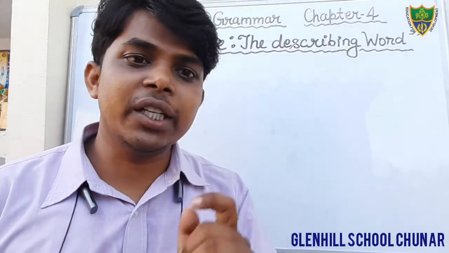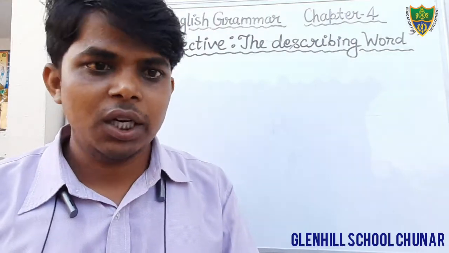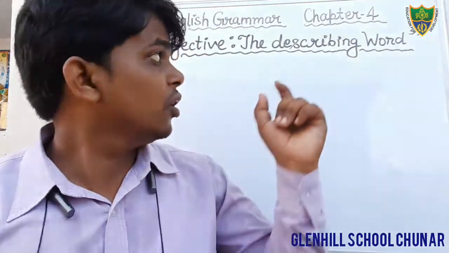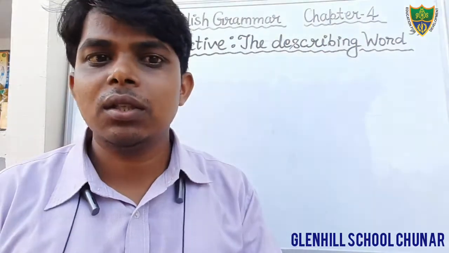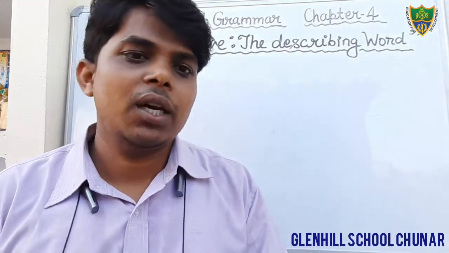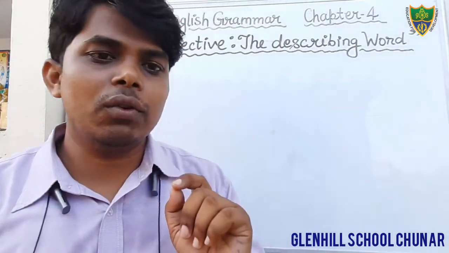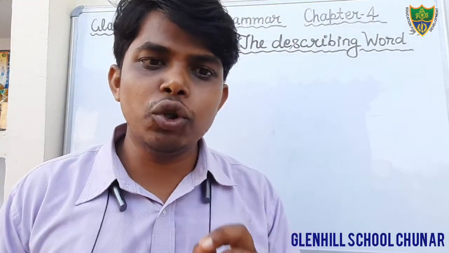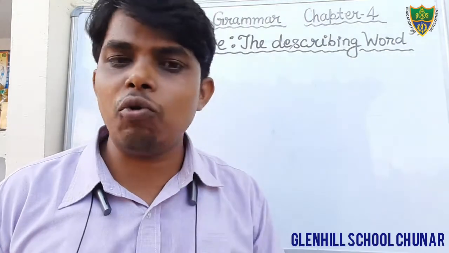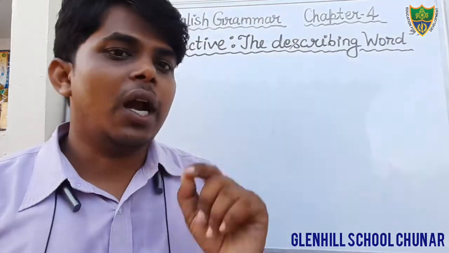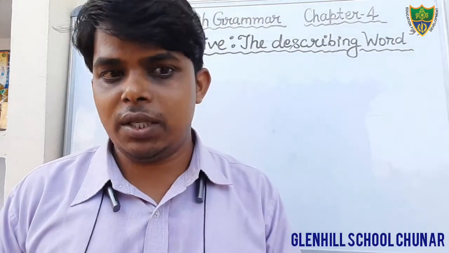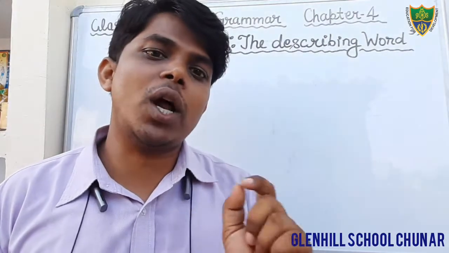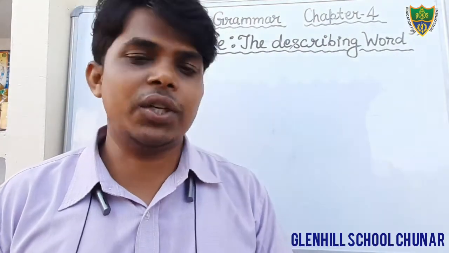What is adjective? It is a kind of describing word. Dear students, I want to tell you orally first what is adjective. Adjective is a word that is used to describe the quality of a noun or pronoun in a sentence. Adjective is a word that qualifies a noun or pronoun in a sentence, or it tells the quality of a noun or pronoun in a sentence.